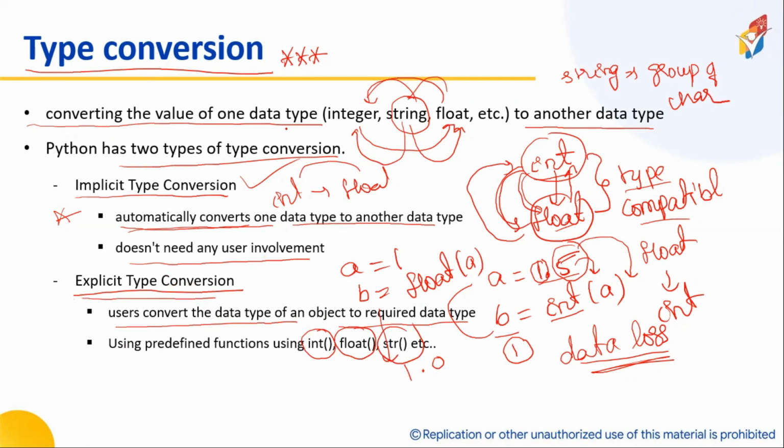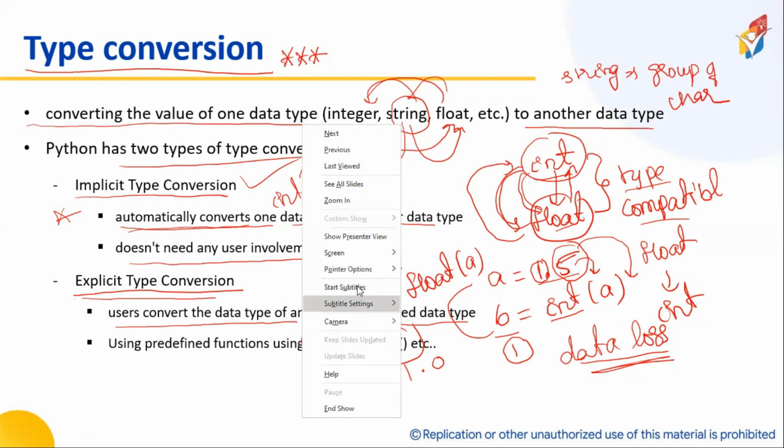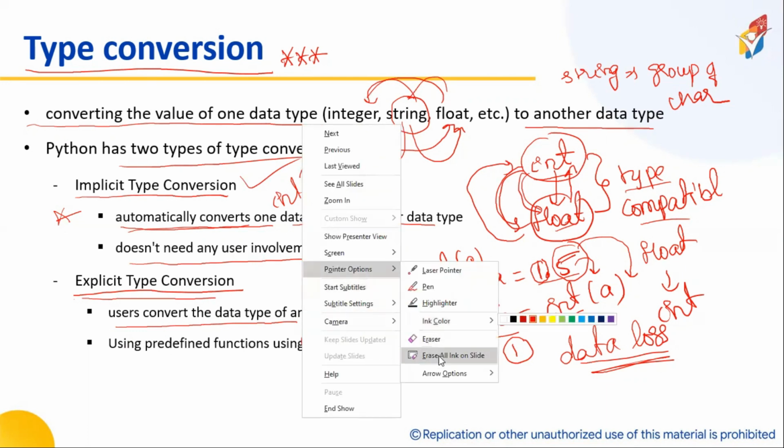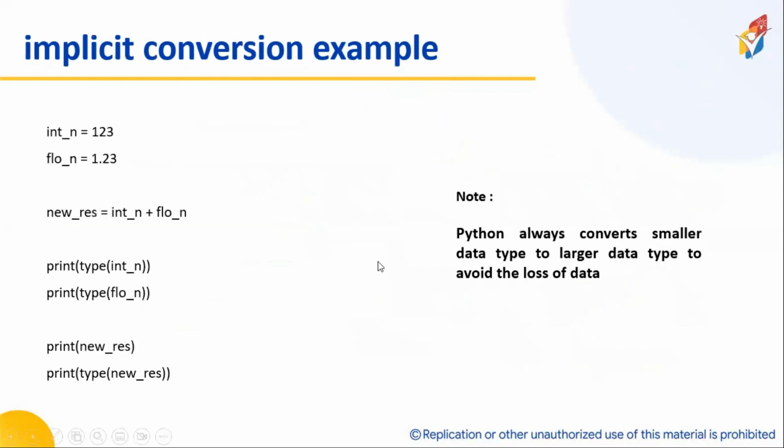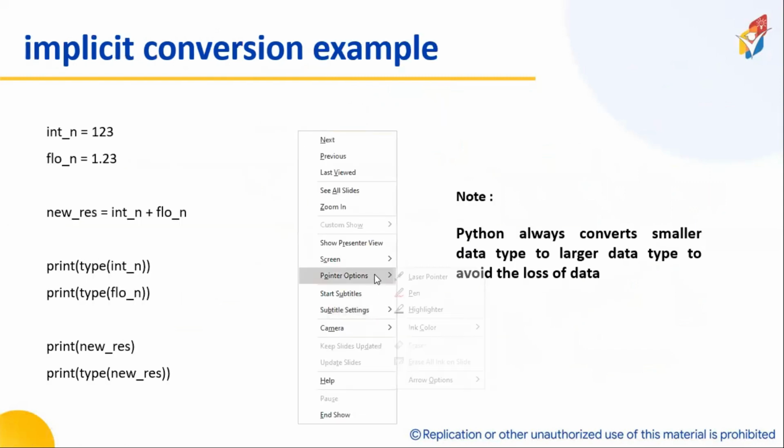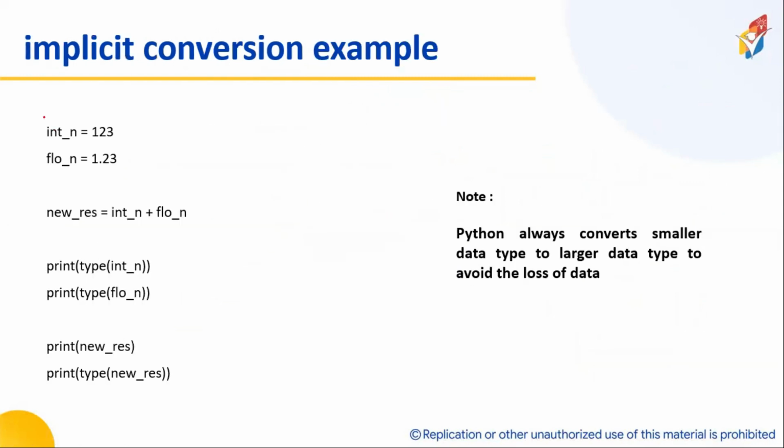So shall I take a small example? Yeah, I will take a beautiful example and explain. Let us look at here. I have taken an integer number 123. I have taken a float number 1.23. If I add these two, what will happen? 124.23. This is the final result.